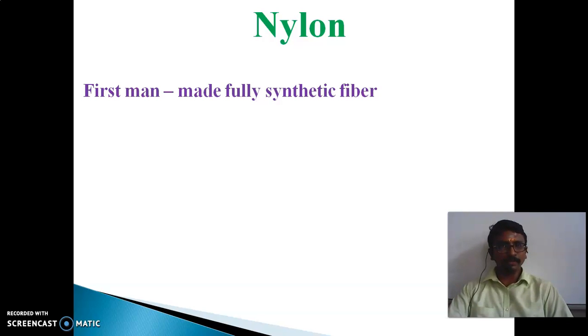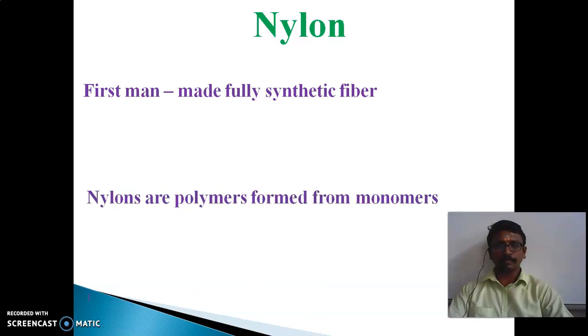Why is it a semi-synthetic fiber? What is the reason, children? Because the wood pulp, which is cellulose, exists naturally. So that's why we call rayon a semi-synthetic fiber. Rayon is also named artificial silk. But nylon is the first man-made fully synthetic fiber.